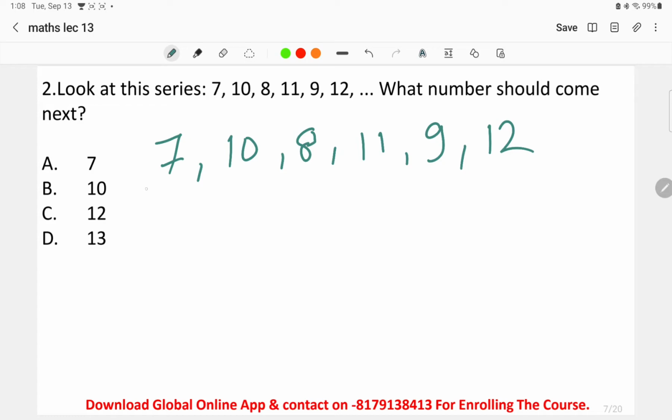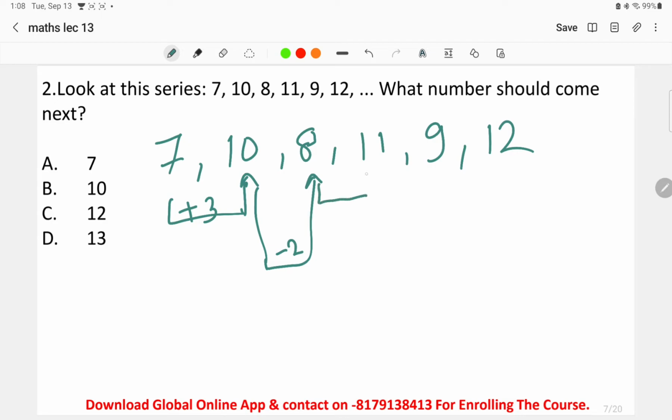This is again a pattern given over here. In this pattern, what we can find is a simple alternating addition and subtraction series. Look at this one: 7 and 10. What is the gap between them? Plus 3. If we do 7 plus 3, we'll get 10. And then in the second step, we are doing 10 minus 2, and we'll get 8. So basically this pattern is to be followed.